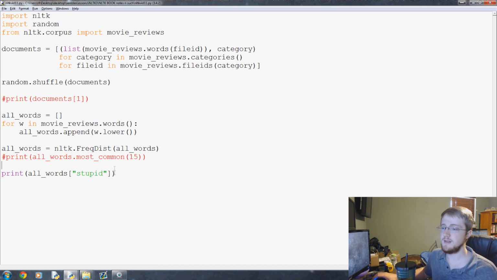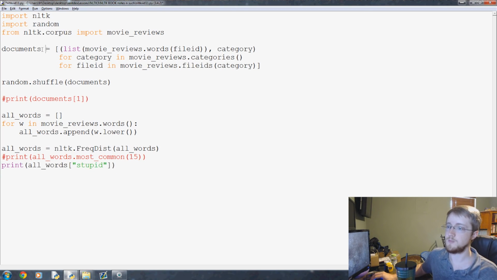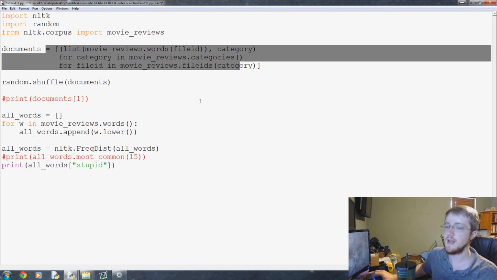We'll continue building on this in the next video. Now that we have all_words, and we have all the words per document and their category, we can actually start to train. We can train based on the words in each document and the category it has. We can use the naive Bayes algorithm to say, okay, these words are generally positive, these words are generally negative. Then we'll test it and see how good this algorithm actually is, because it's a pretty basic algorithm.